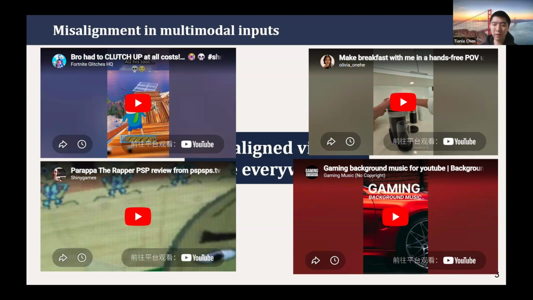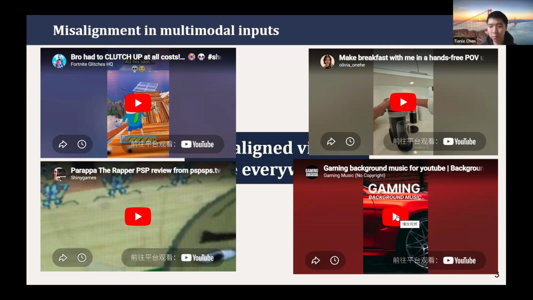Like if you are asking what's the music in the background of this ad, you don't want the model to focus only on the visual content to answer and ignore the audio signal. And on the other side, it's the same. And second, we want the model to treat each modality equally.